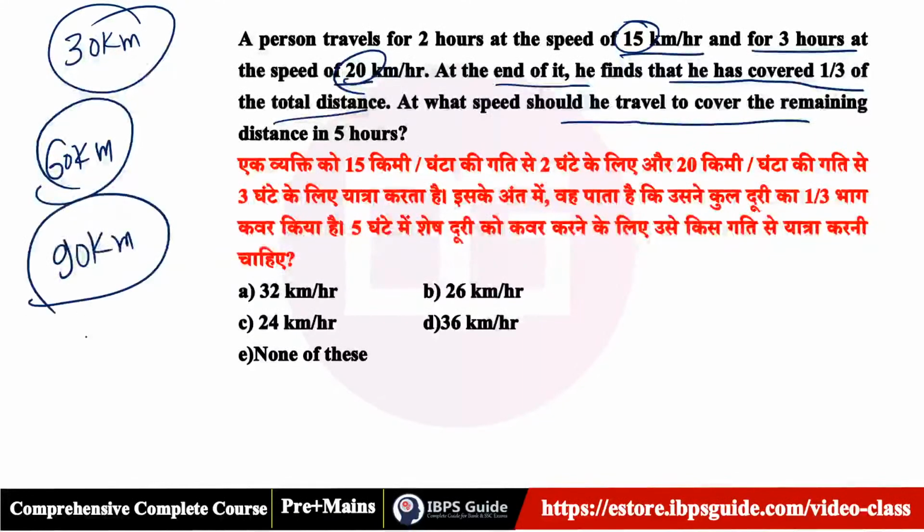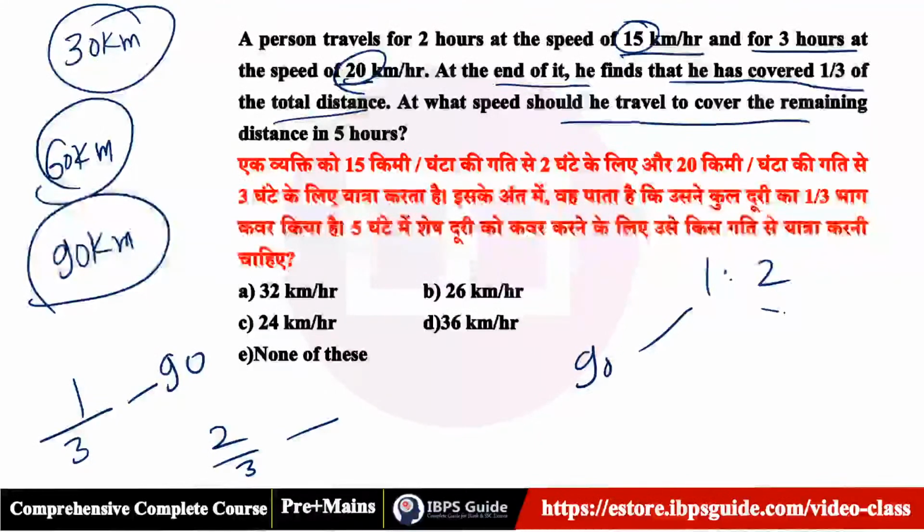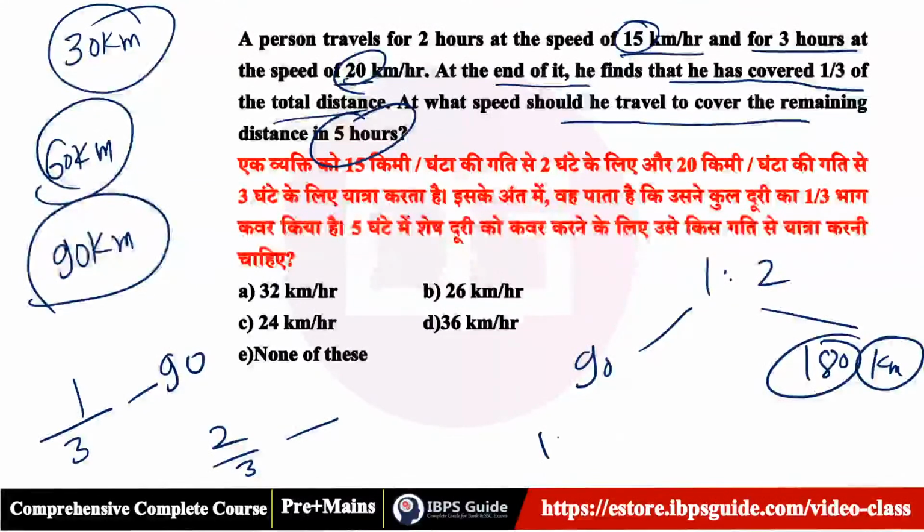Now they are saying this is 1 by third. 1 by third is 90. So 2 by third is what? You understand? It means 1:2 ratio. 1 means 90, 2 means 180. Now they are saying that 180 kilometers should be covered in 5 hours. It means 180 by 5. That's a damn easy question. 36 kilometers per hour. Option D.